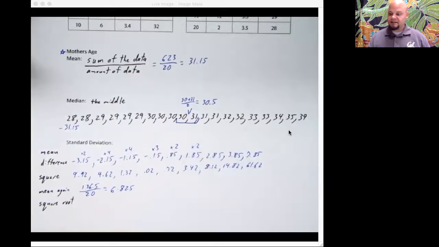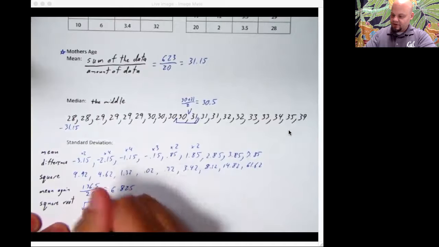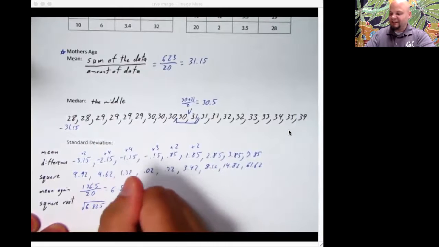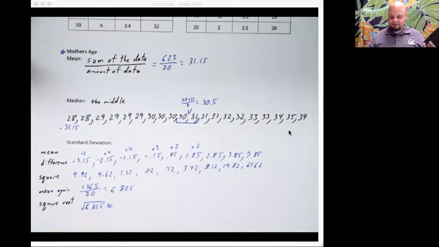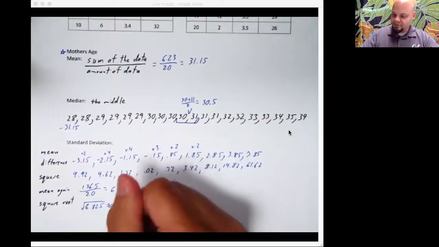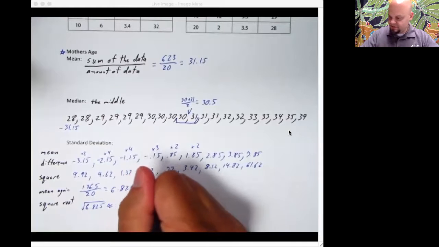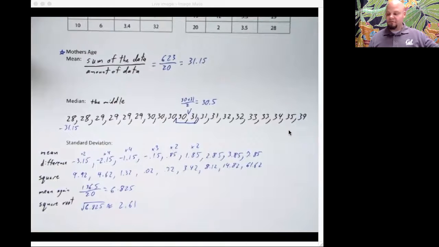Not really, because now we need to take the square root. The square root of 6.825, and I left this part so that I could do it in front of you, which is dumb. Now I realize that I'm doing it in front of you because I'm wasting your time. All right, it's approximately 2.61. Now, that is basically how far away from the mean these numbers are allowed to be before they're classified as a different type of number.